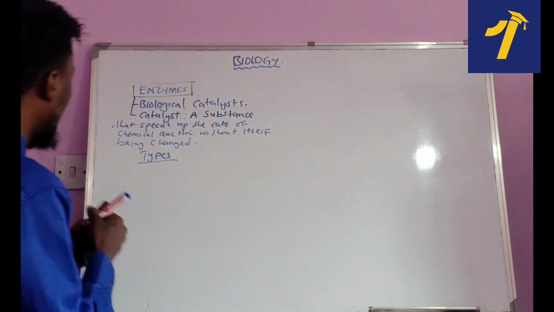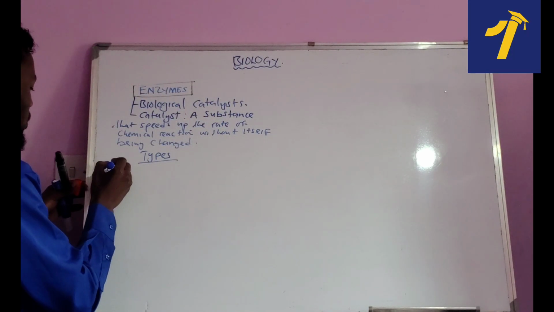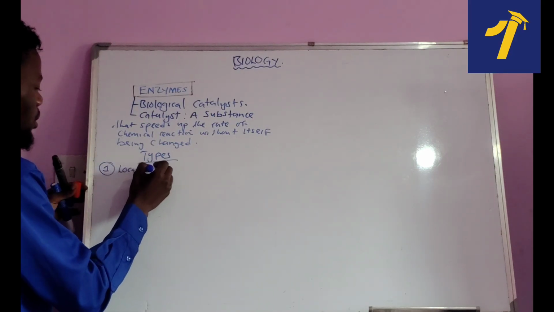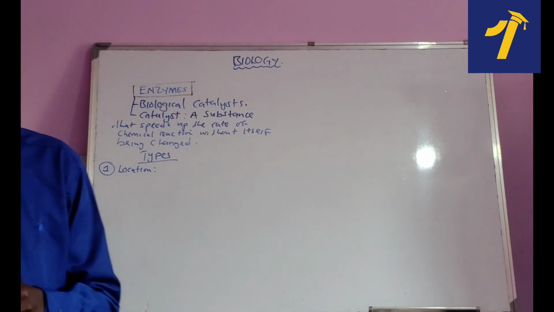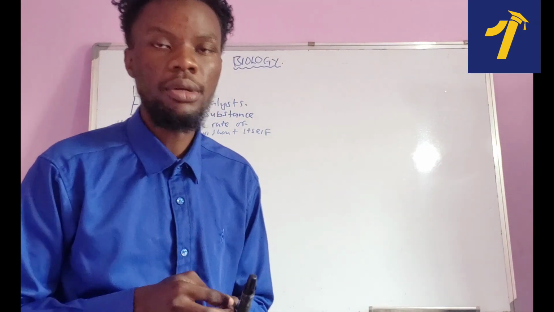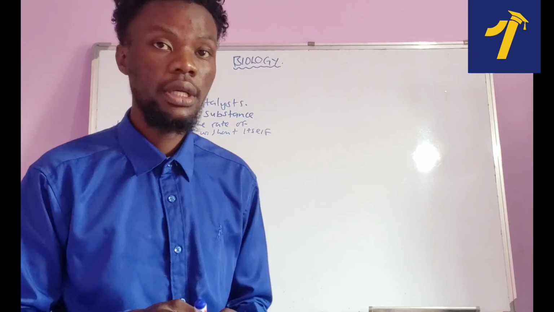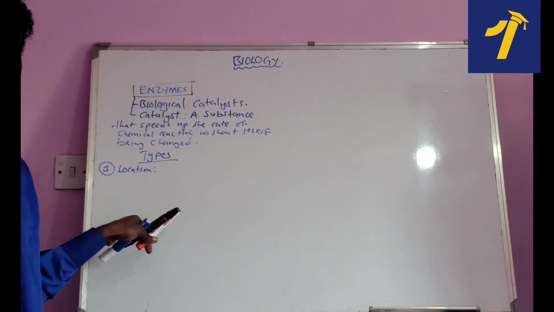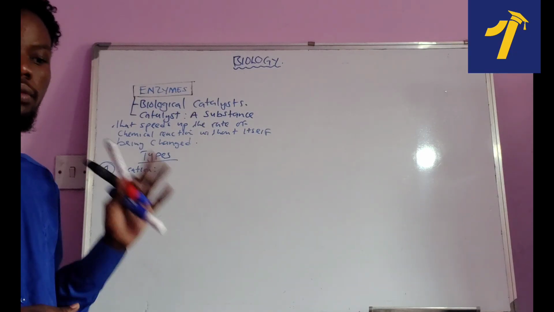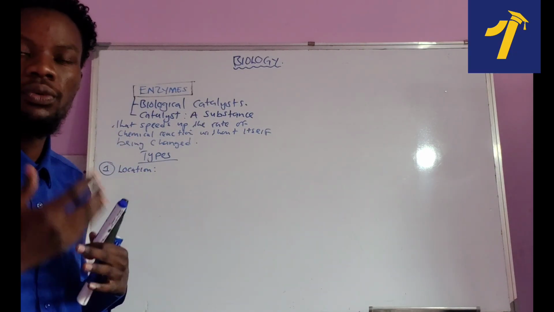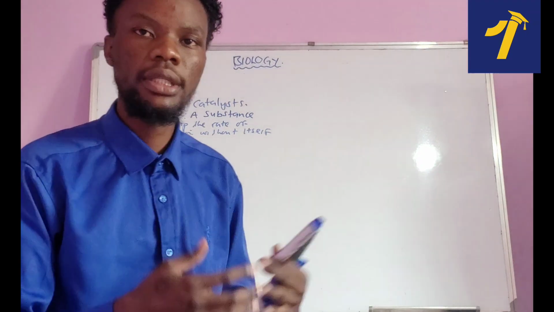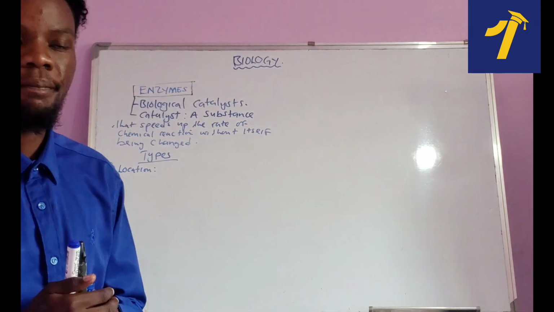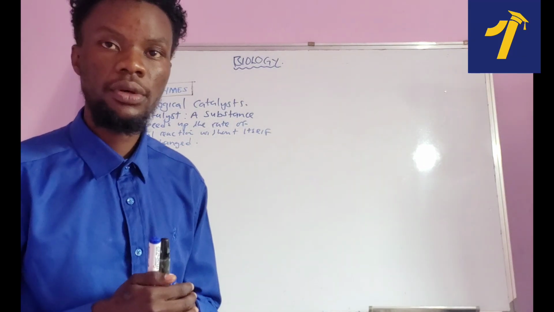The first category is according to the location where you can find them in the human body. That's the first classification that we're going to talk about. And the other classification, the second point, is according to the type of food that they are going to break down. Okay, so now let's start with the location. I'm going to give you a good example so that you can follow on this one.